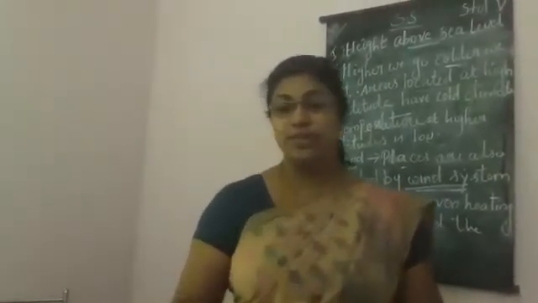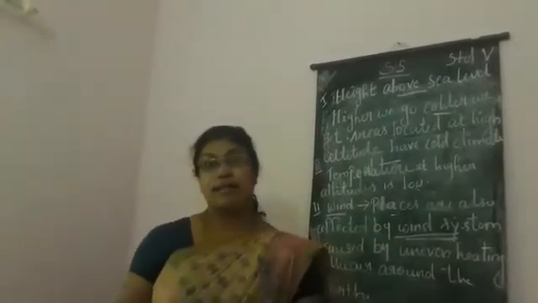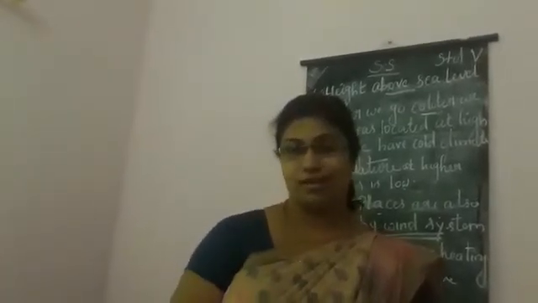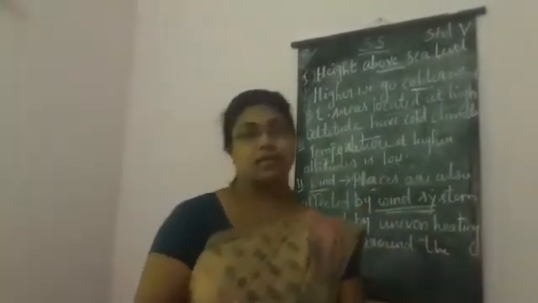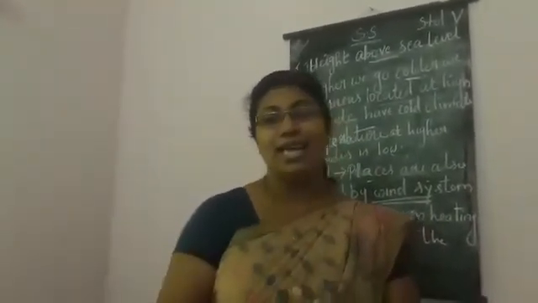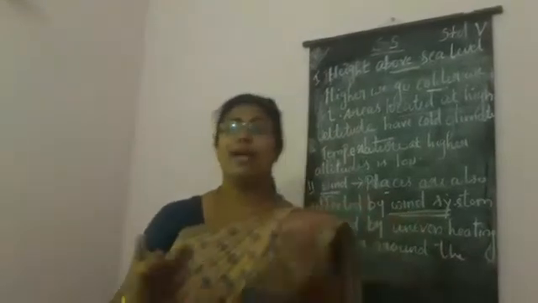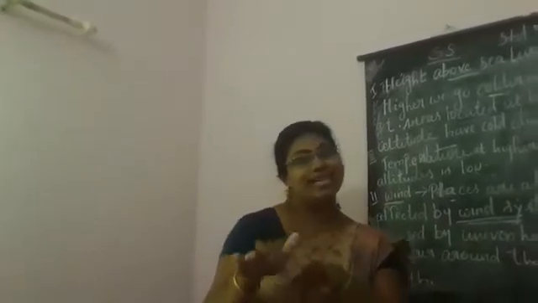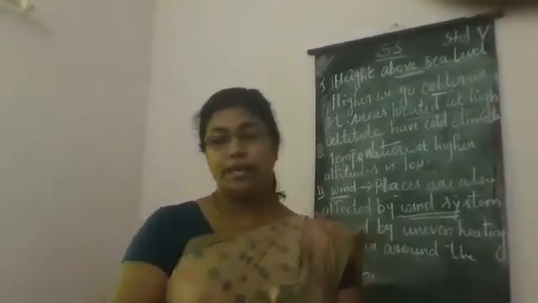The place close to the sea has a moderate type of climate compared with the places located in some other areas. Is that point clear for you? The people or the places living nearby the sea have a moderate type of climate. Those who have your textbook, you can open your textbook and look at all these points, because it is a little bit different from our social studies, that is a science related portion. So you can open your book.